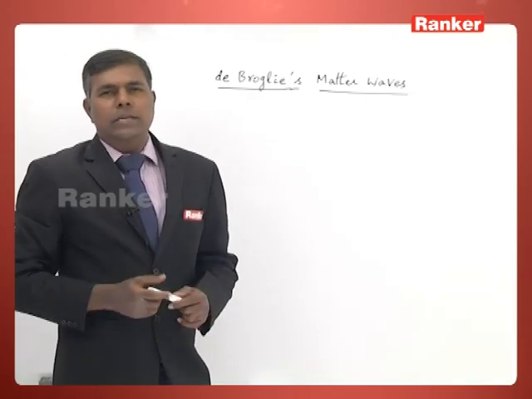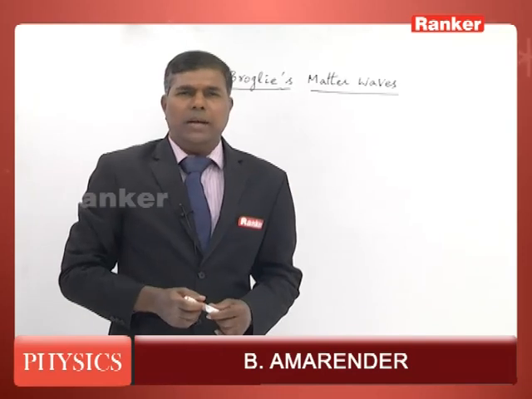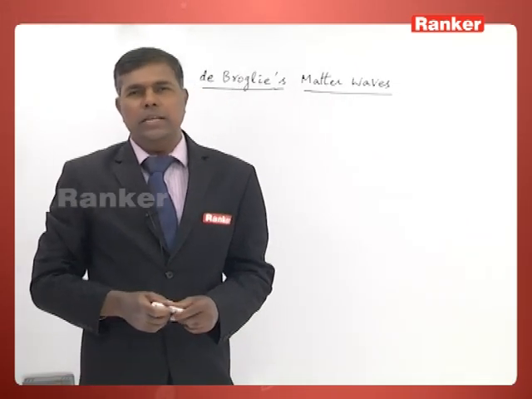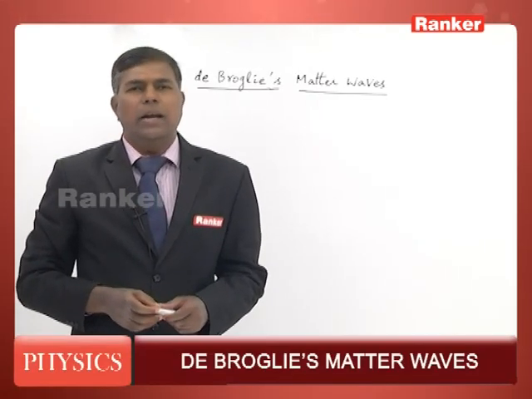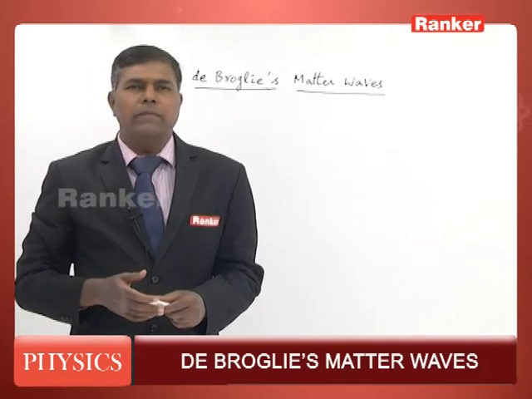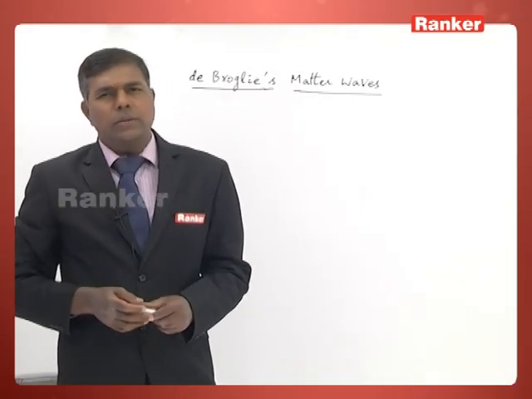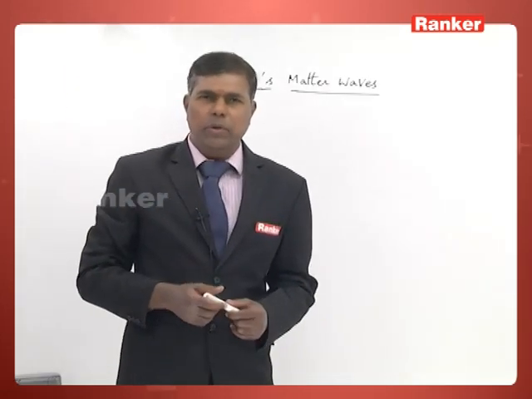Now, the topic is de Broglie's matter waves. Earlier we have seen the particle nature of light radiation, that is, light has a dual nature. It behaves like a particle in certain experiments, and it behaves like a wave in certain other experiments. That is the nature of light. This dual nature concept is extended to particles also by one scientist, de Broglie.